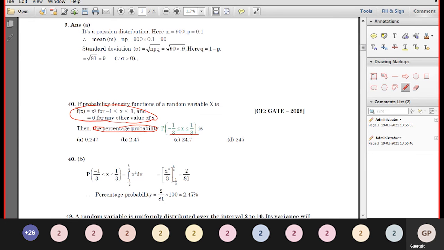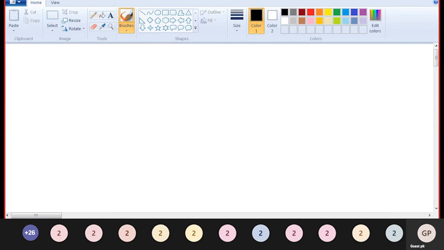Now, what is given? The probability density function f of x is equal to x square, minus 1 less than or equal to x less than or equal to plus 1.